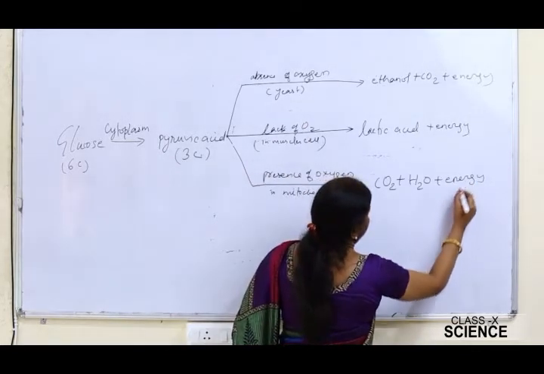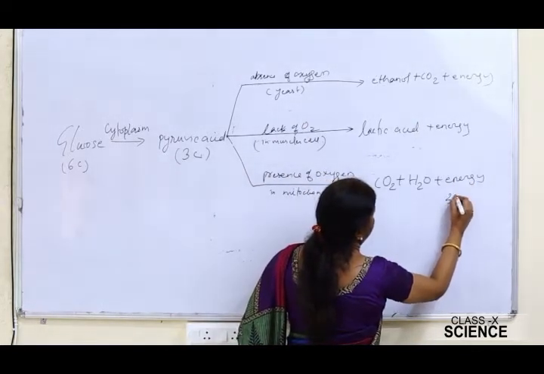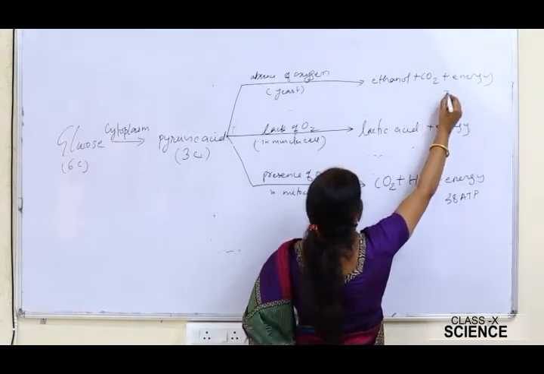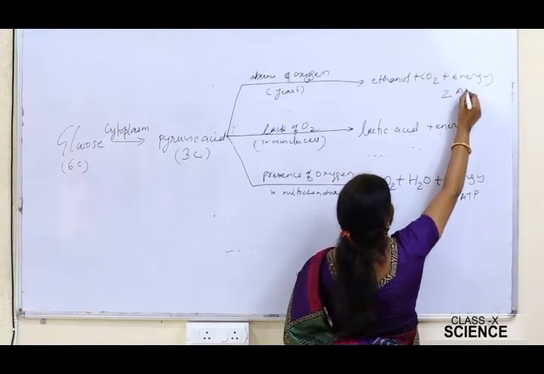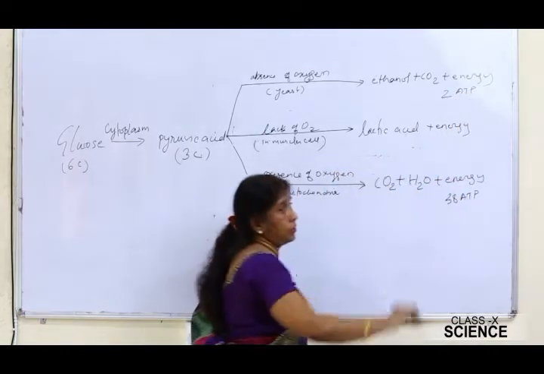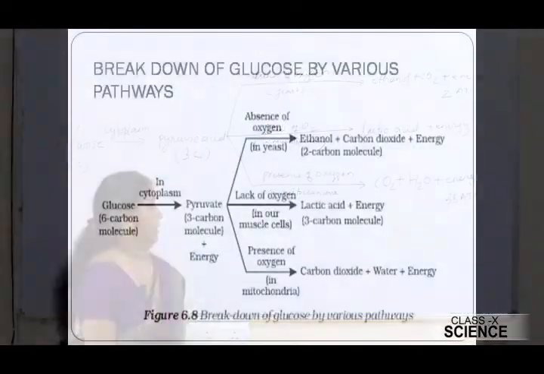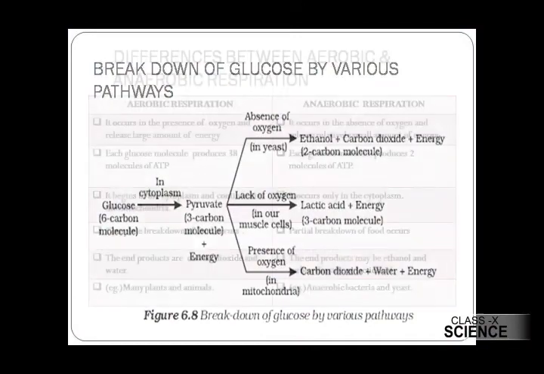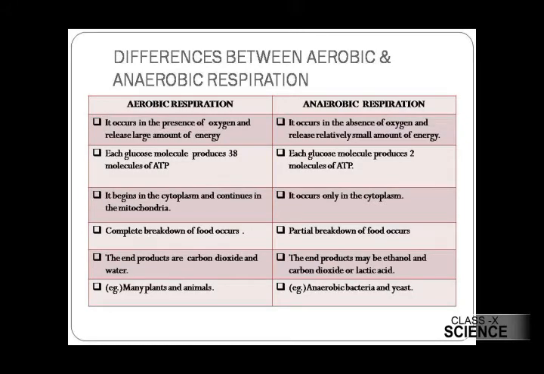Here energy is produced in the form of ATP, that is 38 molecules of ATP are produced here, and in case of anaerobic respiration only 2 molecules of ATP are produced, right? Now this is regarding the different methods of breakdown of glucose. Children, now let us summarize the difference between aerobic and anaerobic respiration, right?